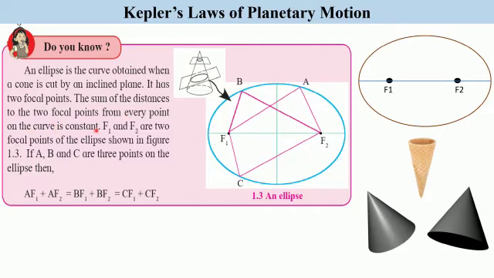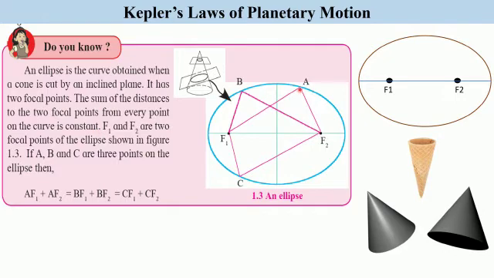Now to understand this statement, we have taken 3 points on the ellipse. This is point A, this is point B, and this is point C.